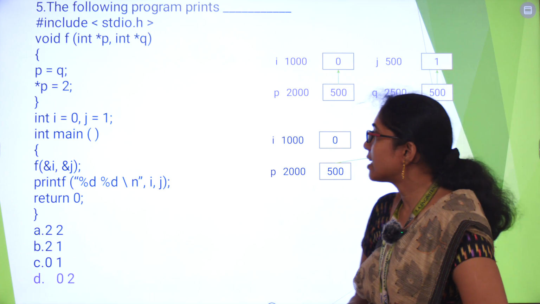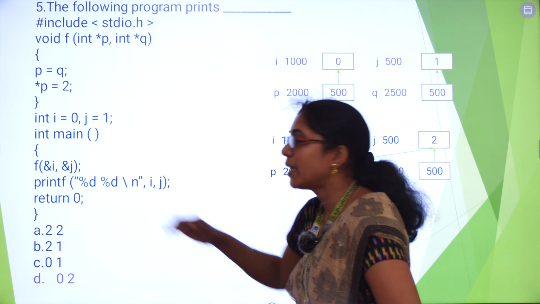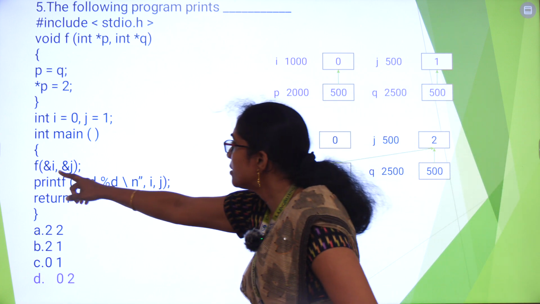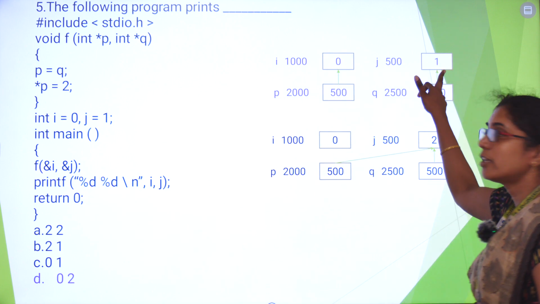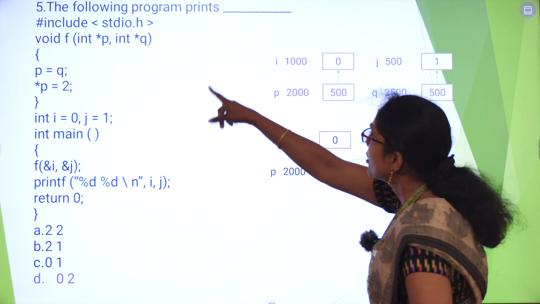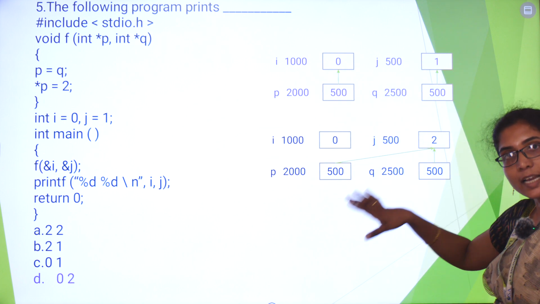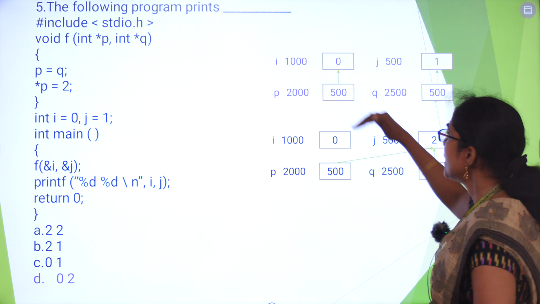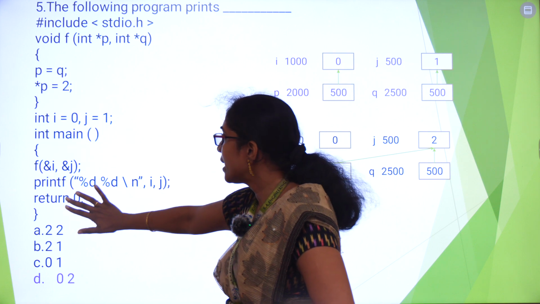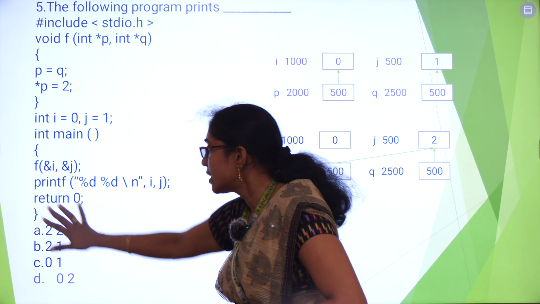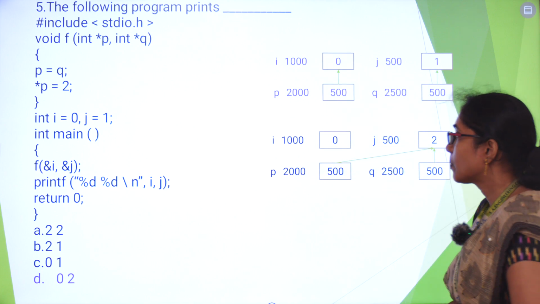So this is the next example. f is a user defined function, and here we have the main function passing the address of i and j. So i value is 0 and j value is 1. P and Q will receive the address of i and j. Indirectly it is pointing to the variables i and j. So if you make any changes in this function, it will get reflected here also, because we have passed the address of the variable.